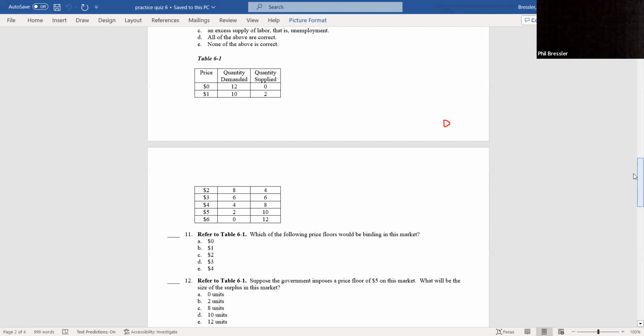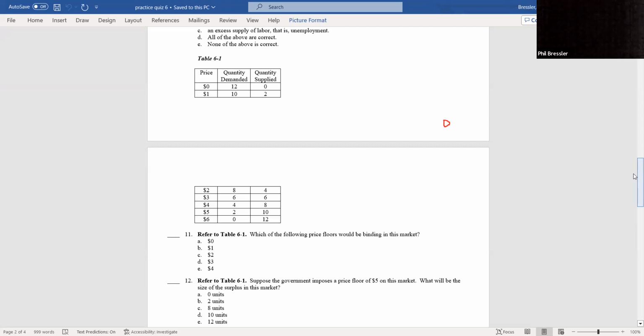Now they could say if the price floor is 5, what is the surplus? At 5, it's 10 minus 2, which gives you 8. They could say if the price floor is 1, what is the surplus? Well, at 1, the floor is non-binding because it's not greater than 3. So there is no surplus because 6 equals 6.